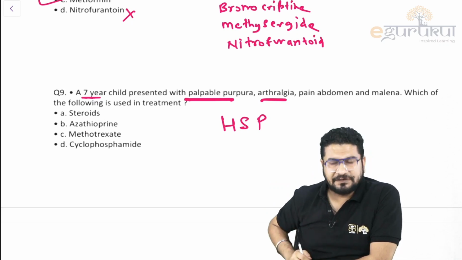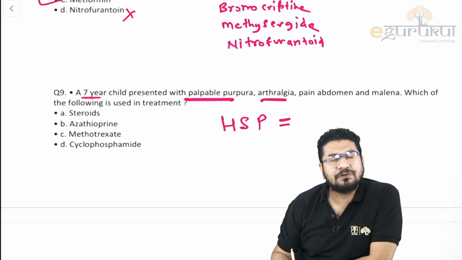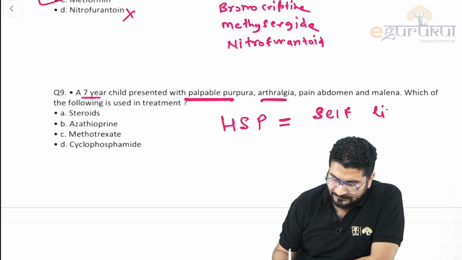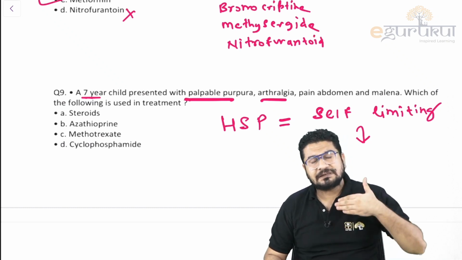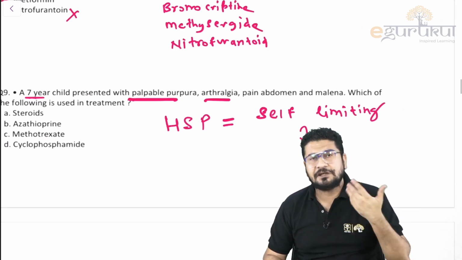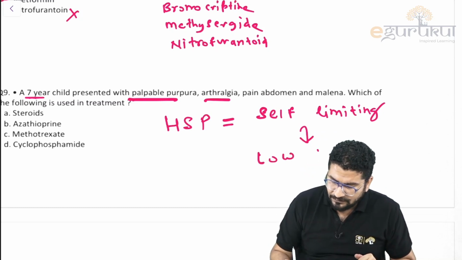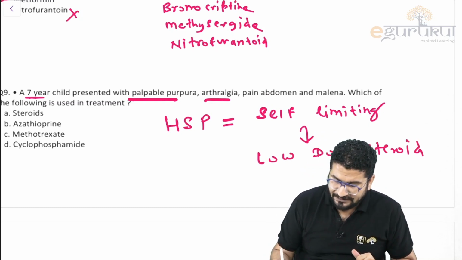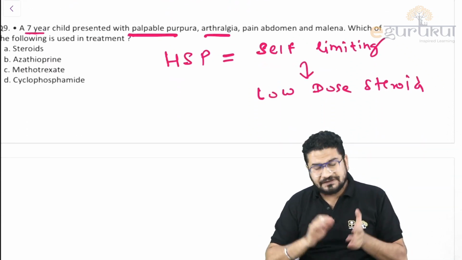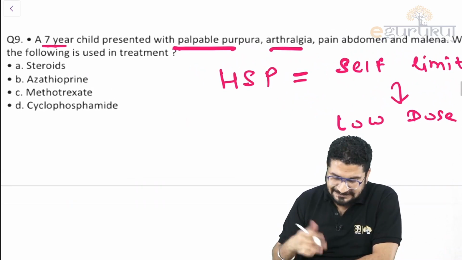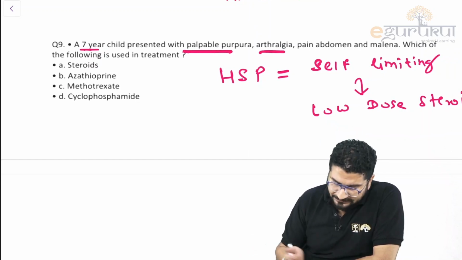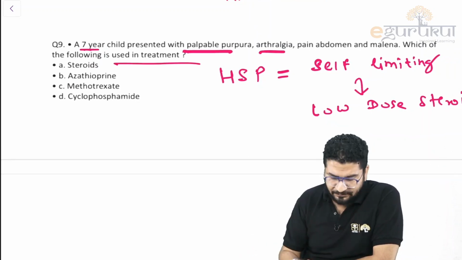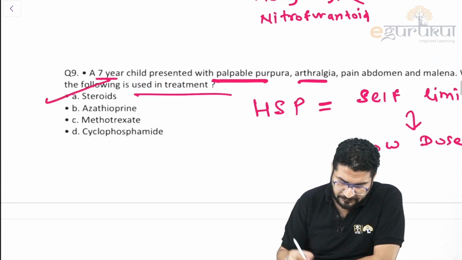So if I say this type of disease, HSP, how will you manage? Remember, in most cases this is self-limiting, which means no treatment is needed. In a few cases, about 2 to 10% of people may have severe manifestations of the disease, such as renal involvement. In that case, we give low dose steroid. Very rarely we need other drugs. Generally it is controlled with low dose steroid. Remember, azathioprine, methotrexate and cyclophosphamide are steroid sparing agents, usually not needed. They are asking which you will use. Usually it is self-limiting, but self-limiting is not given as an option, so we will use low dose steroid.